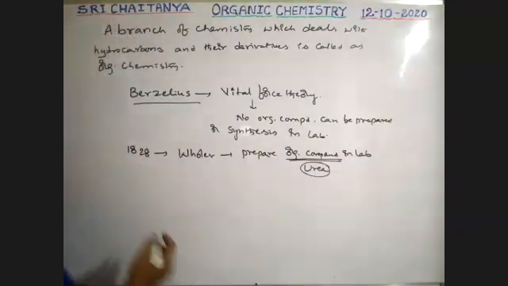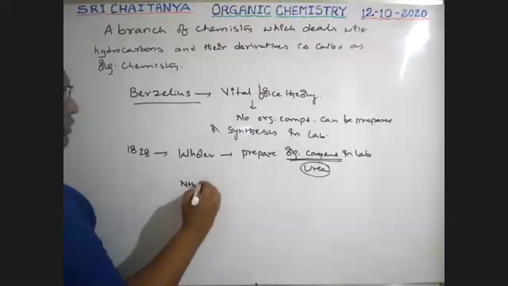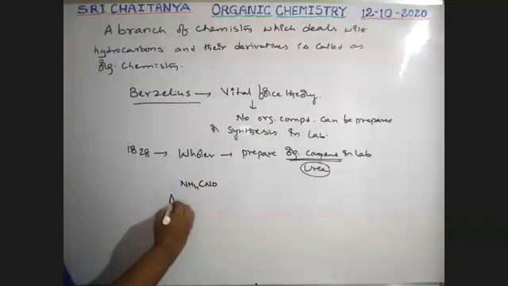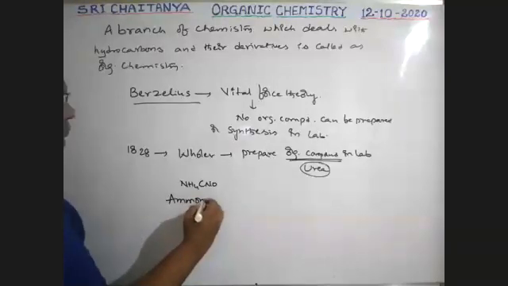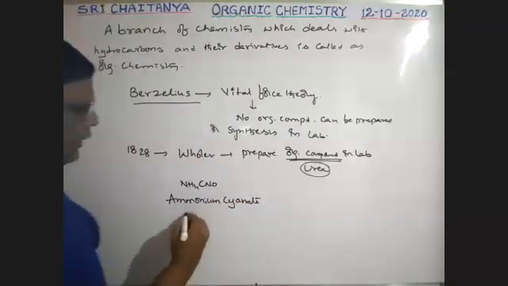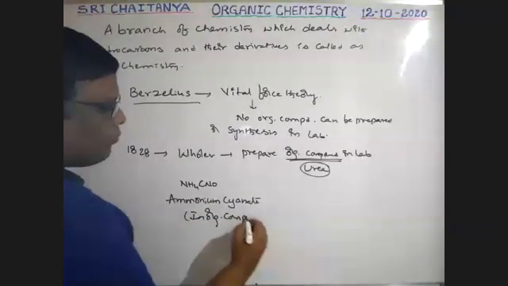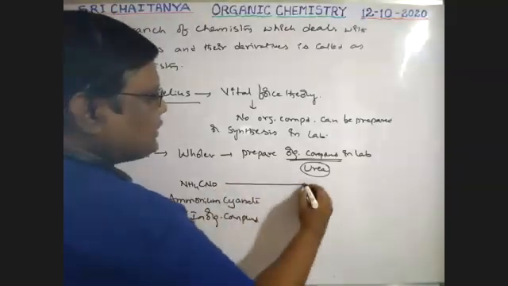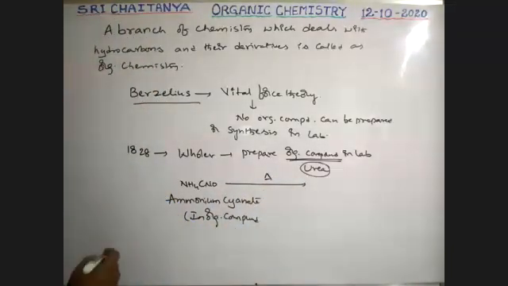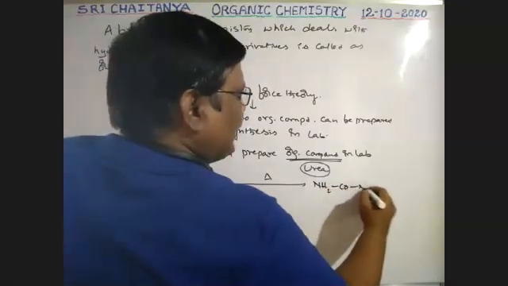He took ammonium cyanide, NH4CNO. What is the name of this compound? Ammonium cyanide. It is an inorganic compound, boys. By heating this inorganic compound, he prepared NH2CONH2, urea.